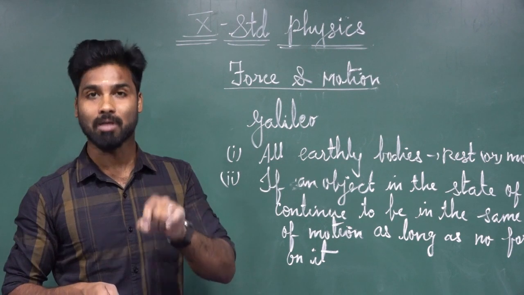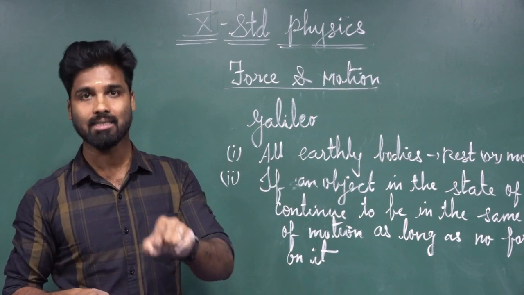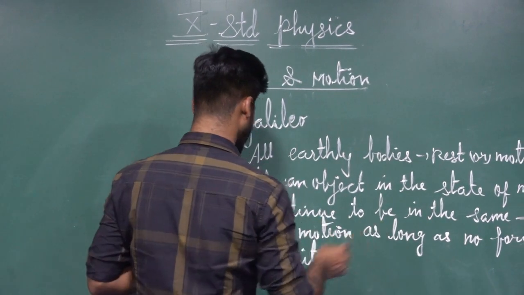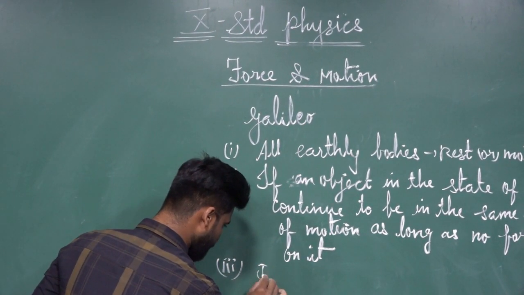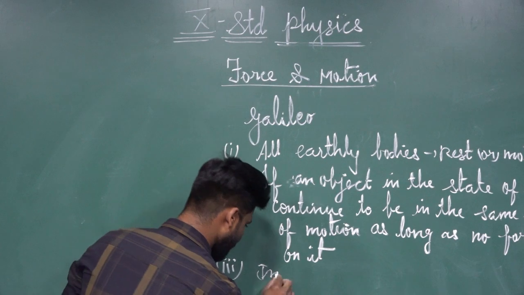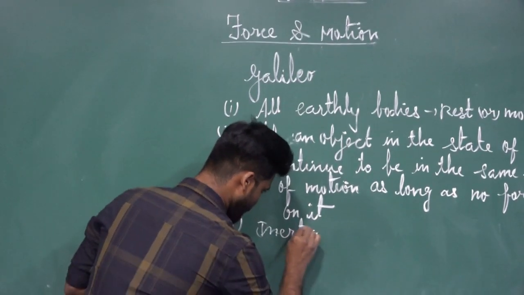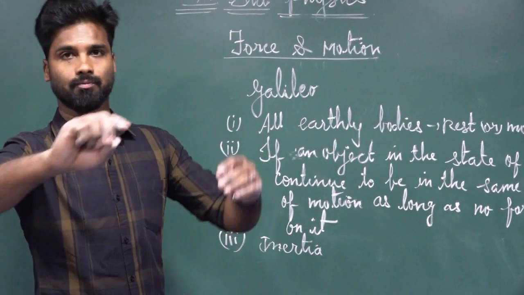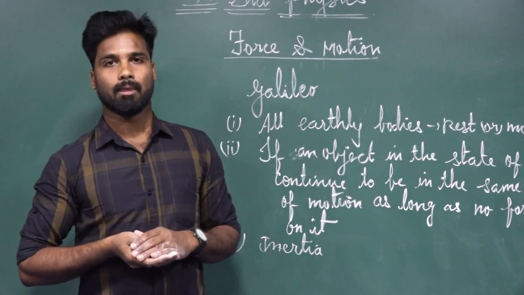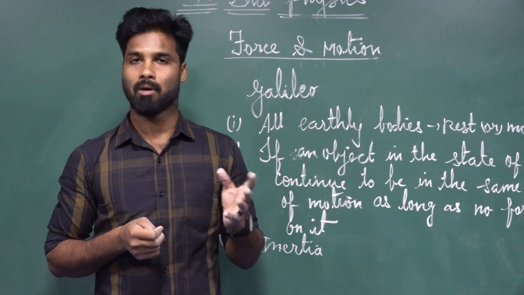That opposing property is what we call inertia. The third point is inertia.